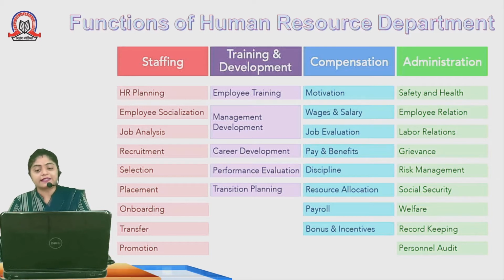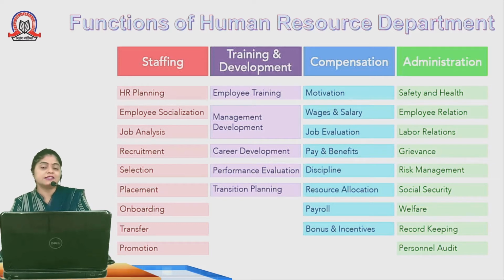Talking about the next, compensation. Compensating is nothing but giving them the salaries, wages, incentives as per their performance. Motivation. The companies are giving the motivation to each and every employee in two terms, monetary as well as non-monetary. Monetary motivation is purely in terms of money, and non-monetary motivation is in terms of awards, rewards. These are the different ways of doing the non-monetary motivation.